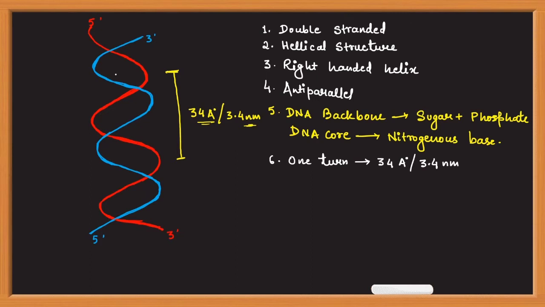Now the bases are in between these two strands, and the bases of both the opposite strands are interacting with each other with the help of hydrogen bonds. So the nitrogenous bases of both the opposite strands are bonded by hydrogen bonds.